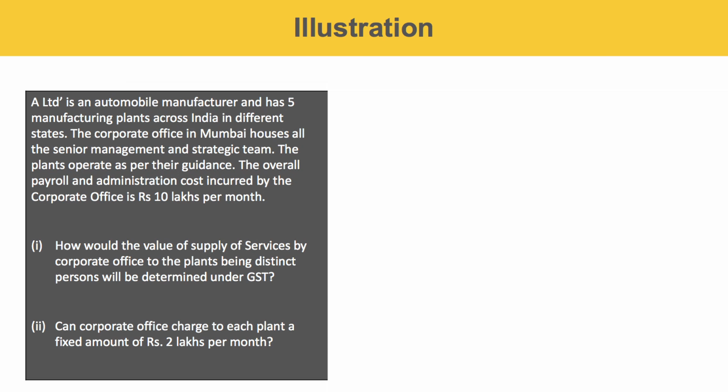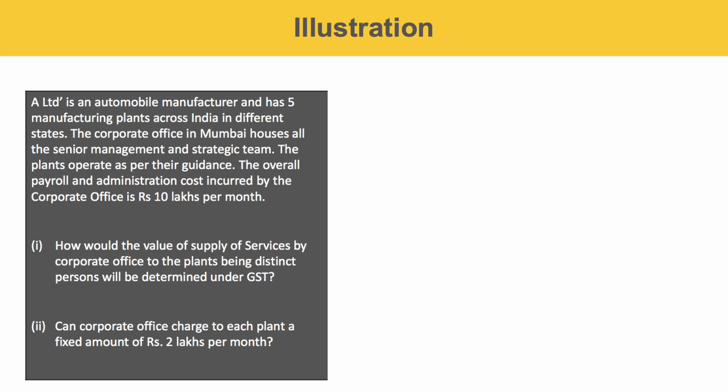Now, let's take up another example for the supply of services between related persons or distinct persons. For example, A Limited is an automobile manufacturer and has 5 manufacturing plants across India in different states. The corporate office in Mumbai houses all the senior management and strategic team. The overall payroll and administration cost incurred by the corporate office is rupees 10 lakh per month.